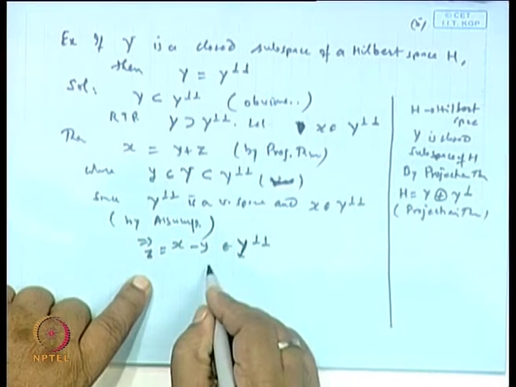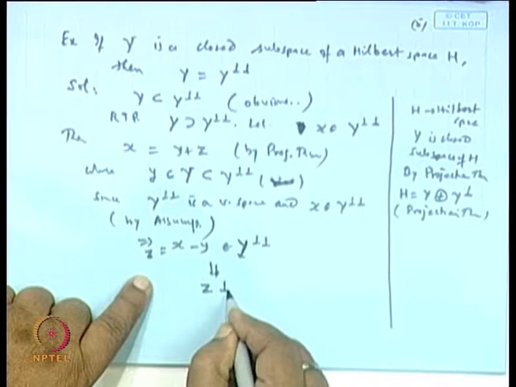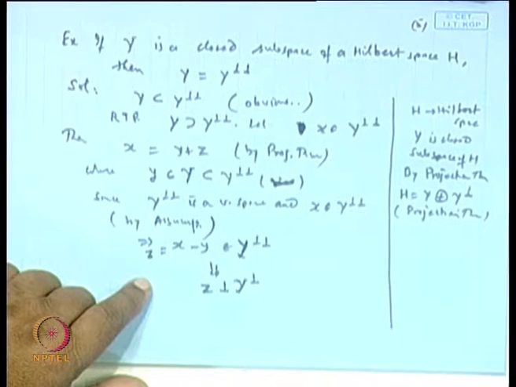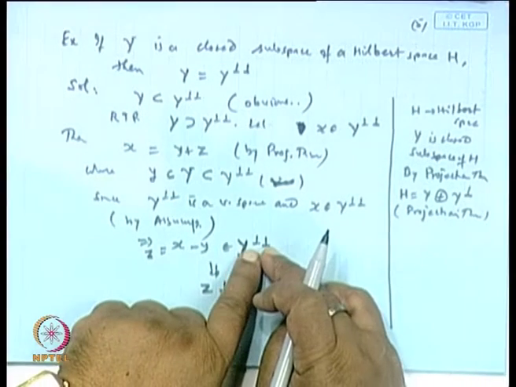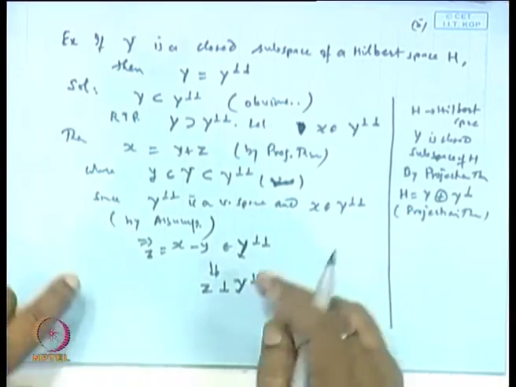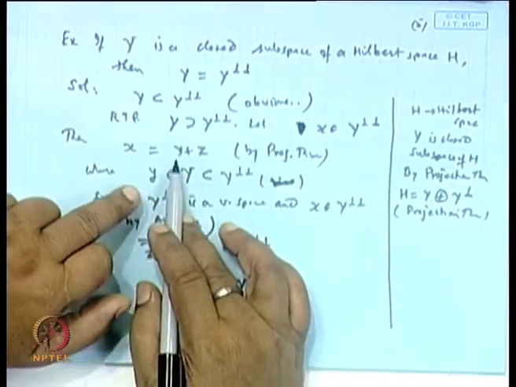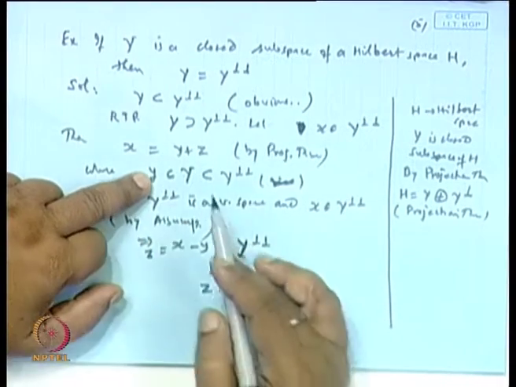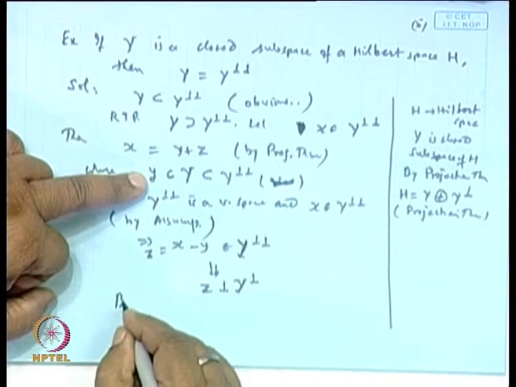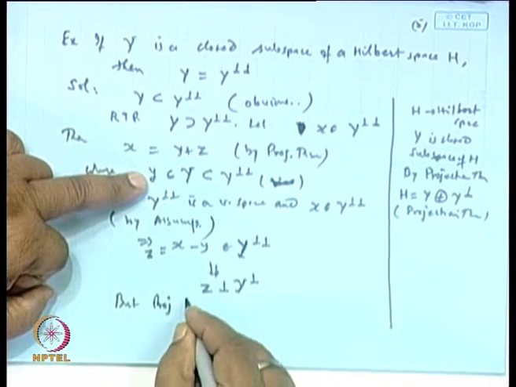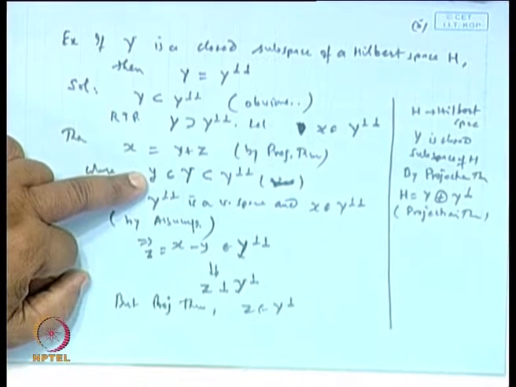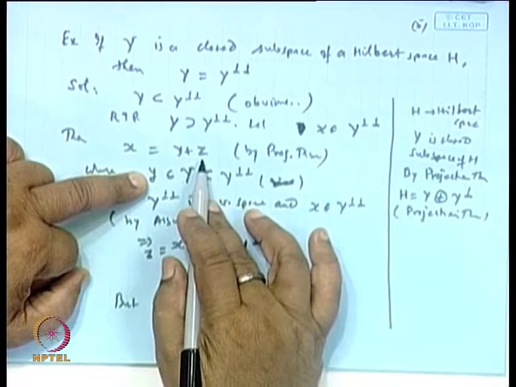So this implies z must be orthogonal to Y perpendicular, because it belongs to Y perpendicular perpendicular. But from the projection theorem, z should be a point in Y perpendicular.